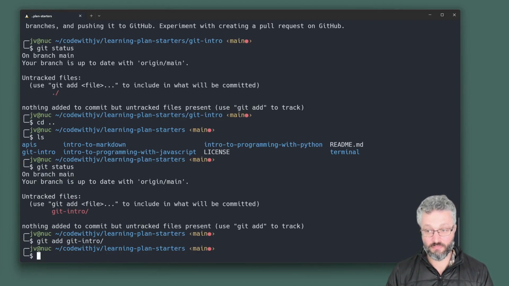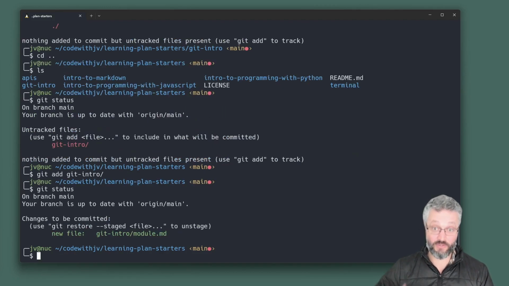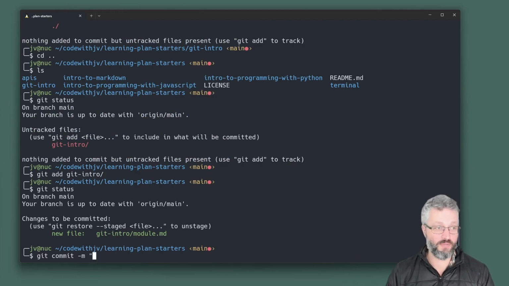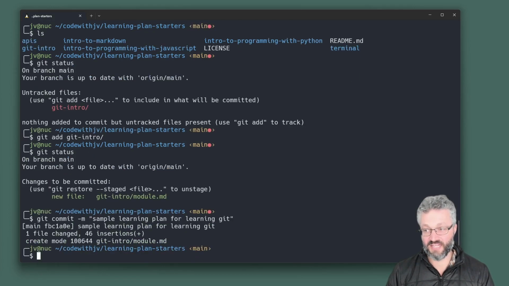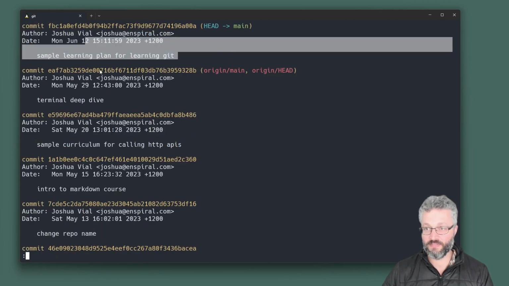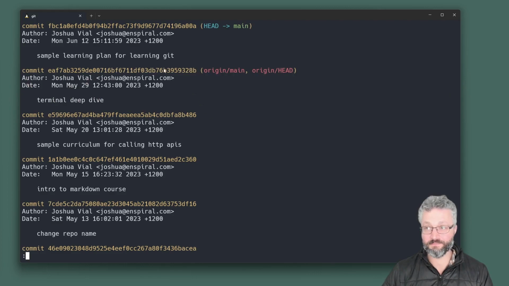Git add, git status, now it's ready for staging. So again, just the repetition of this is you make changes, you add them, you commit them. I am going to say something like, what am I doing? I'm a sample, like so. And so you can see this is what the sample plan is. This is the terminal one that I added recently.